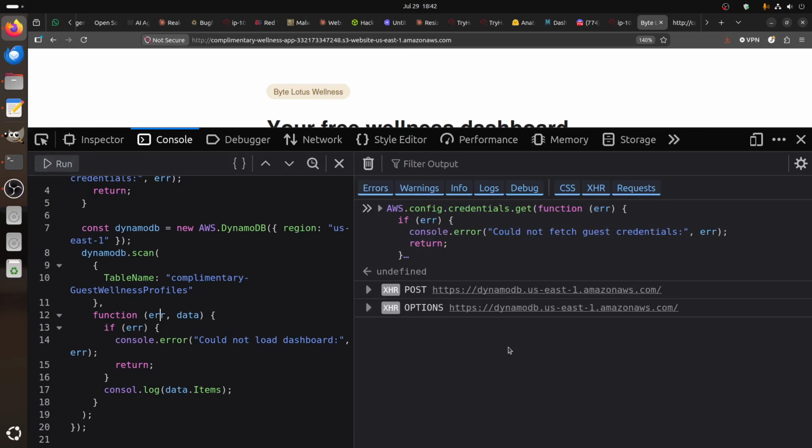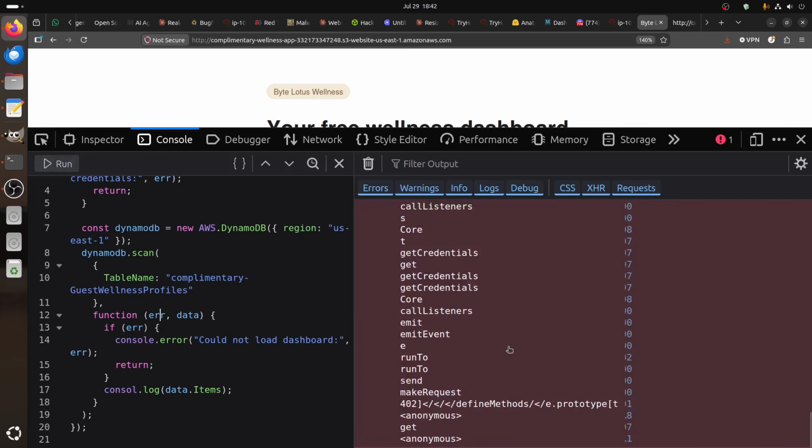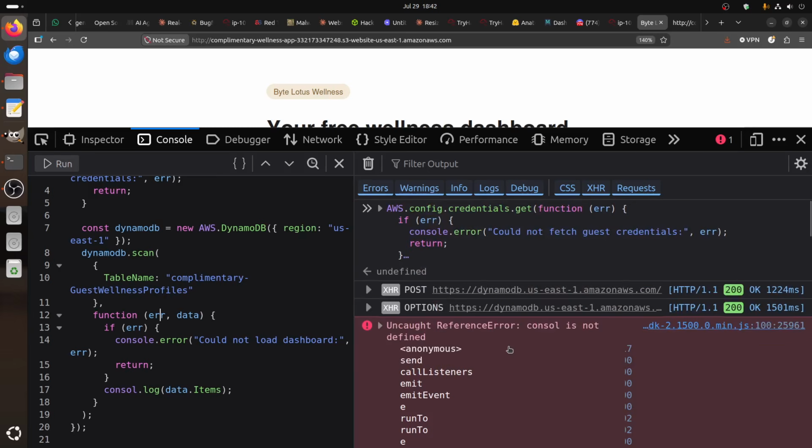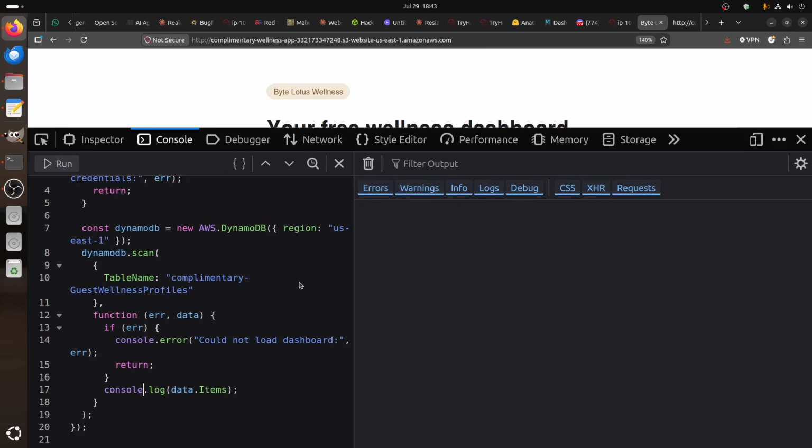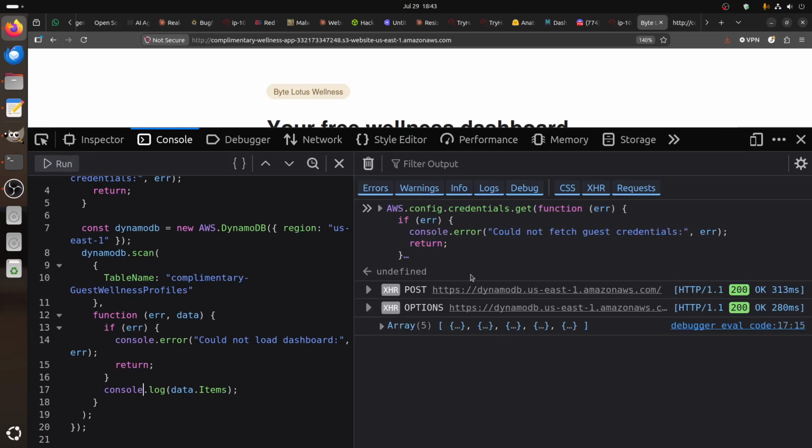Let's see if there's no error. Oh, we have an error. What is our error? ReferenceError: console is not defined. How do you spell console? Let's remove that. Okay, now we got the data.